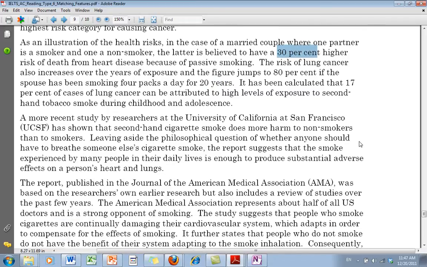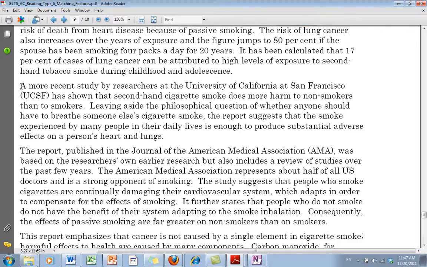Okay, I'm going to look at the next paragraph. A more recent study by researchers at the University of California in San Francisco has shown that secondhand cigarette smoke does more harm to non-smokers. So this is more about a study in regard to the harm to non-smokers. So this is about a recent study. So any questions about a recent study would be answered here. That's very important.